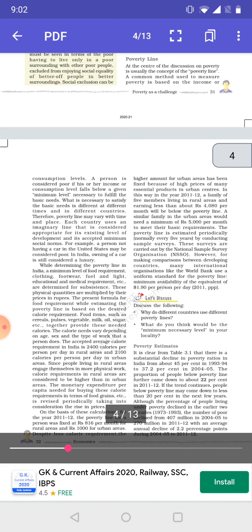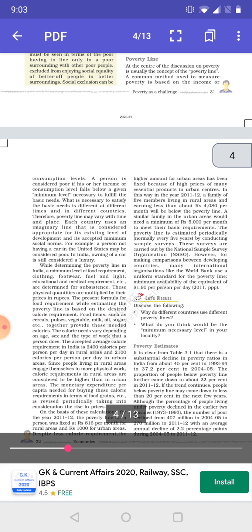This minimum food requirement for a person is first calculated in calories, and then these calories are converted into an equivalent money value, and a minimum amount is added for shelter and clothing. The total amount altogether constitutes the poverty line. If a person's income or expenditure is less than that set poverty line, he or she is considered poor, or a person living below the poverty line.